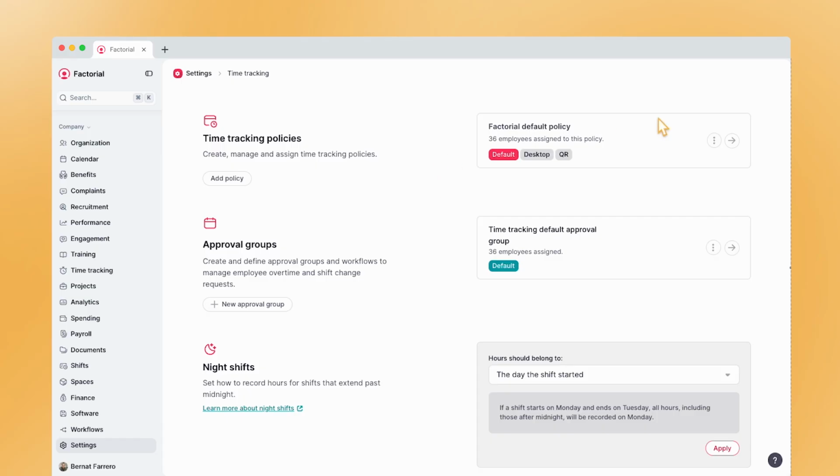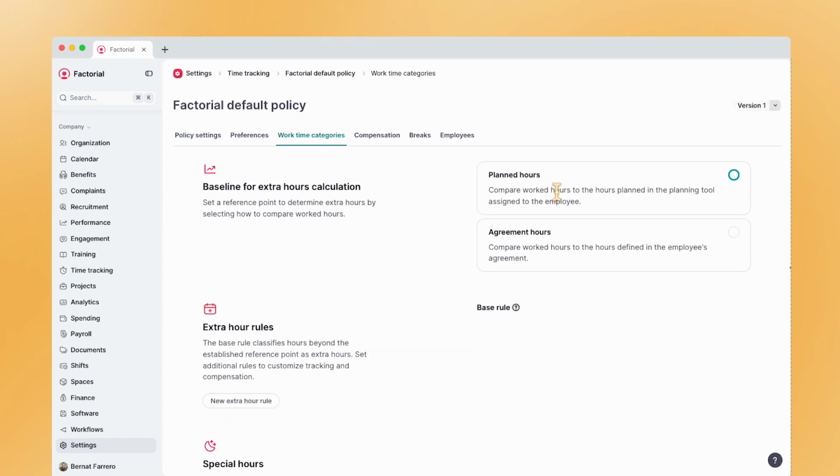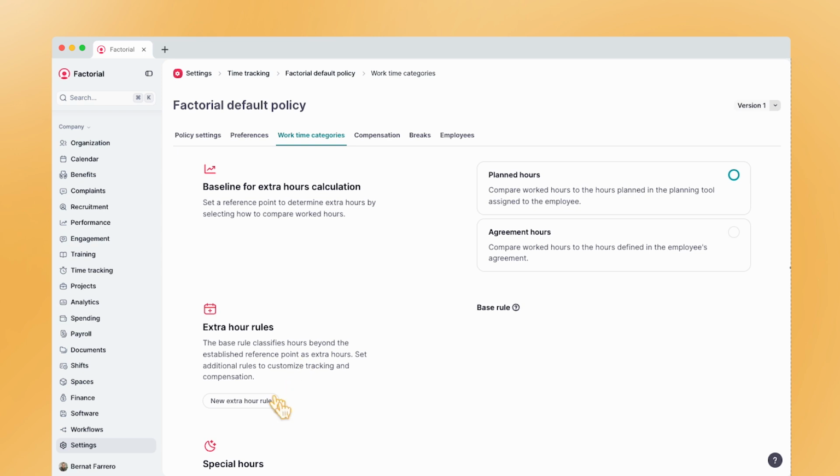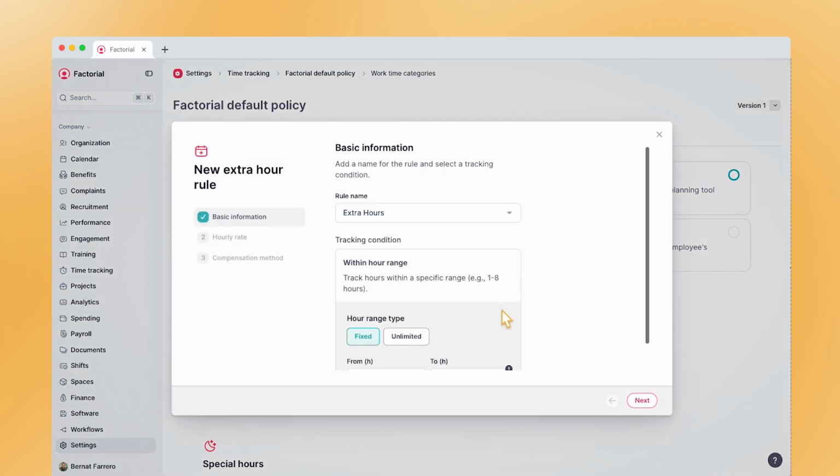So now let's start with the very definition of what's an overtime. It can be hours that exceed the planned time in a schedule, and it can also be hours that exceed the contract time of an employee. Overtimes can be quantified in stacks. The first 2 hours of overtime in a week are compensated in a certain way, and the next 4 hours in another way.